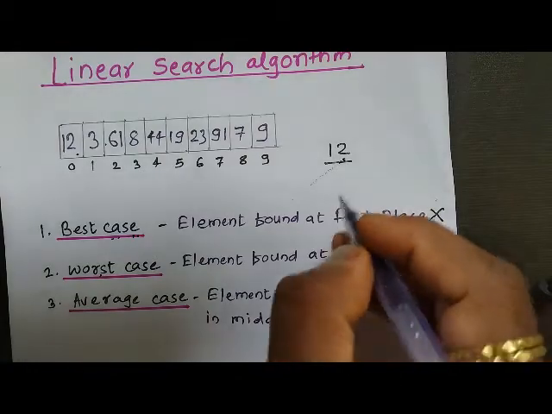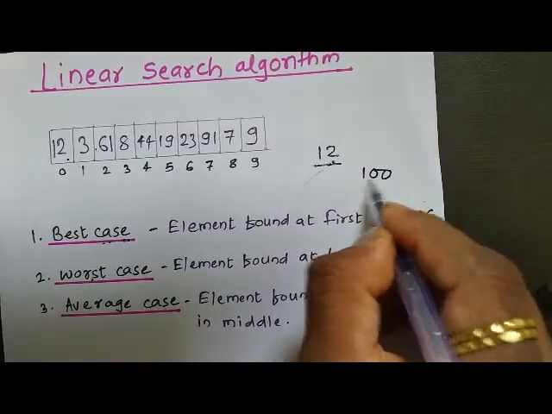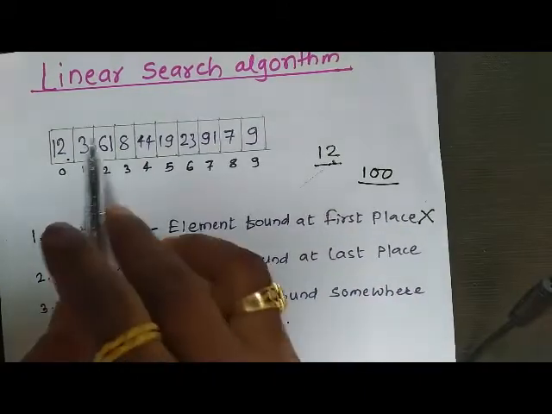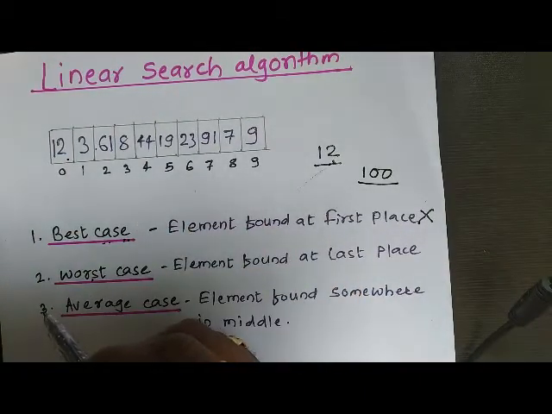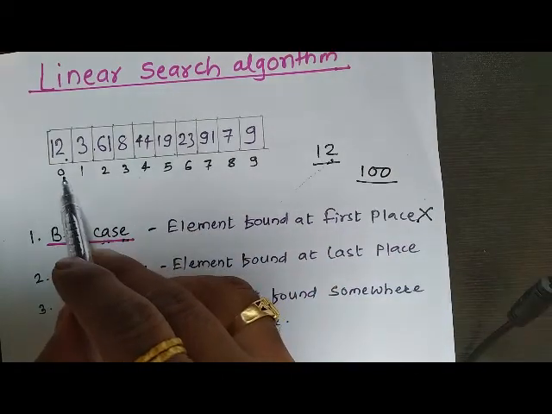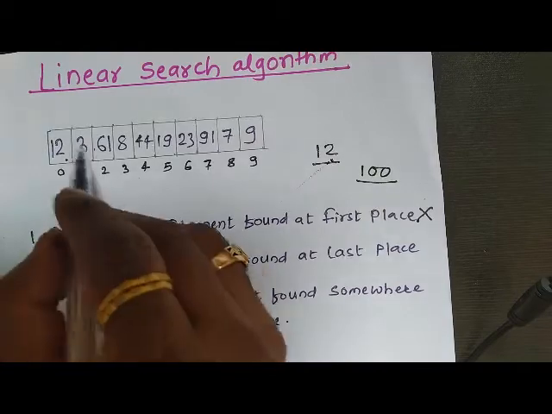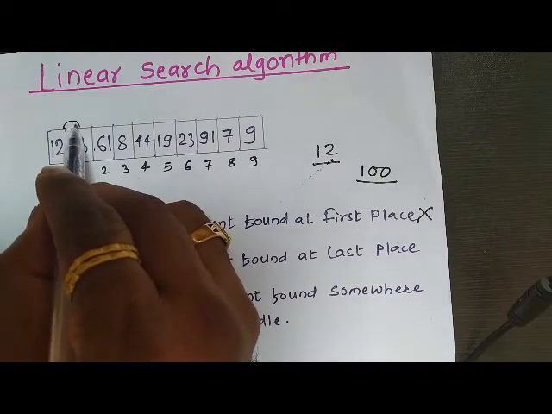All right, next is worst case. Let us say I want to search for a particular element, let us say 100, in this array. First this 100 will be compared with the element present at the 0th location. It is not equal, so we move on to the next location.